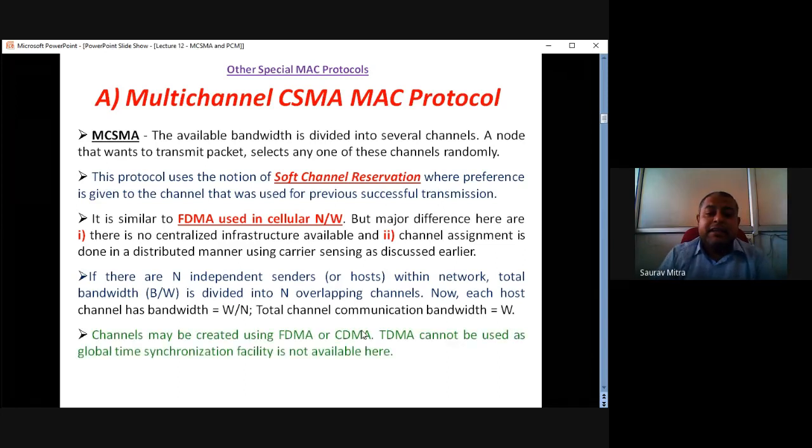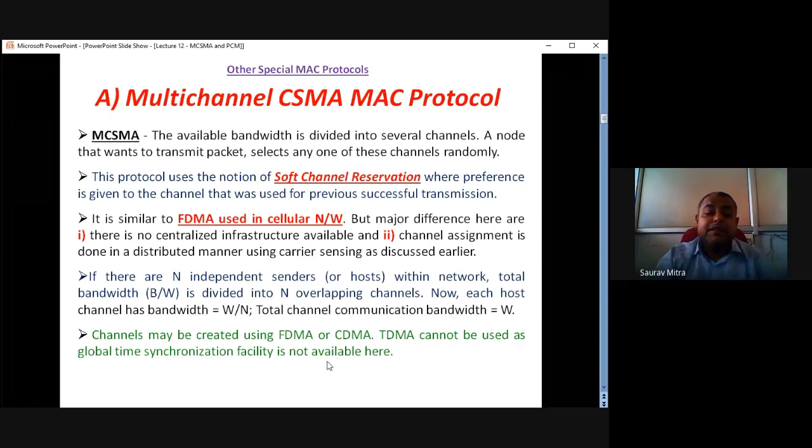So channels may be created using FDMA or CDMA. This MCSMA does not use TDMA, time division multiple access; it uses either frequency division multiple access, FDMA, or code division multiple access, CDMA. TDMA cannot be used as TDMA does not have the global time synchronization facility.